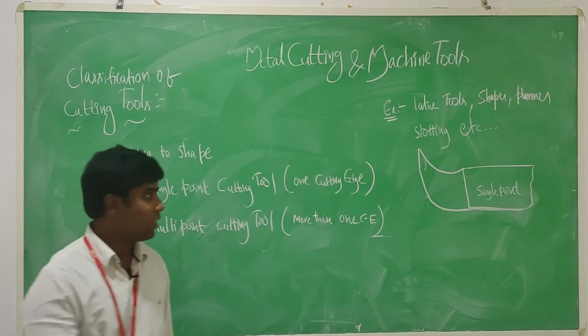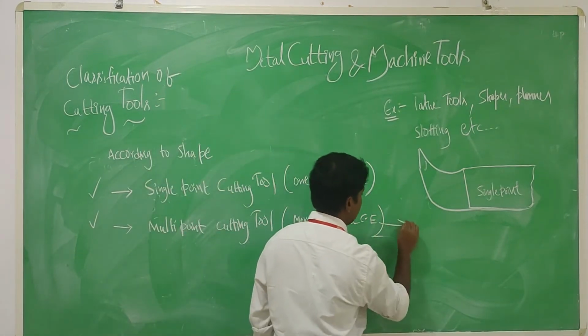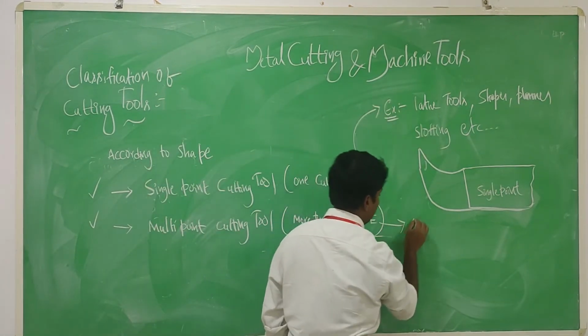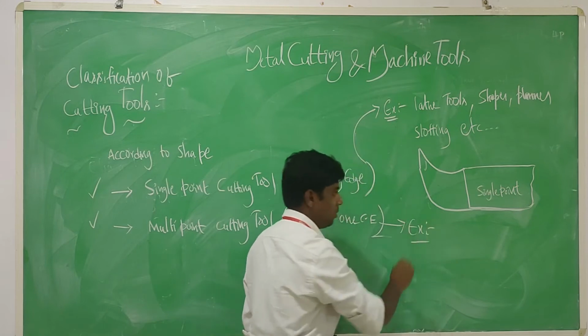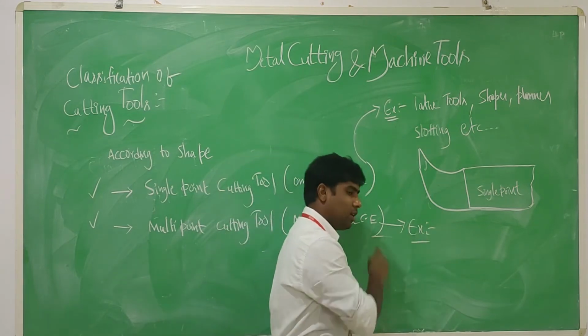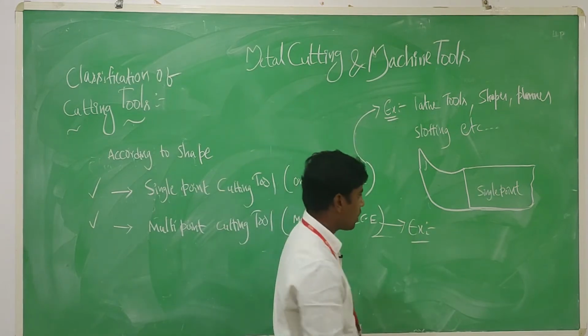So what are the examples of multi-point cutting tools?